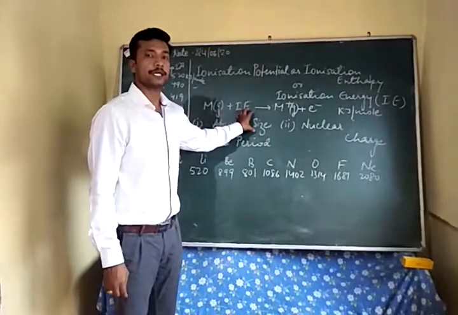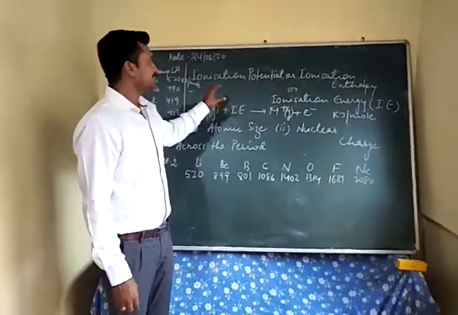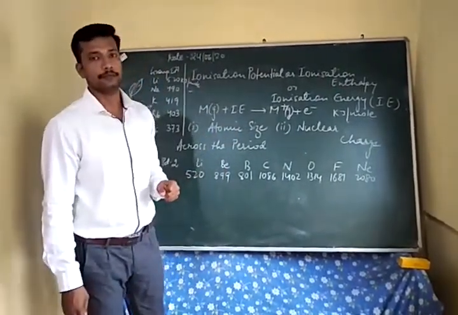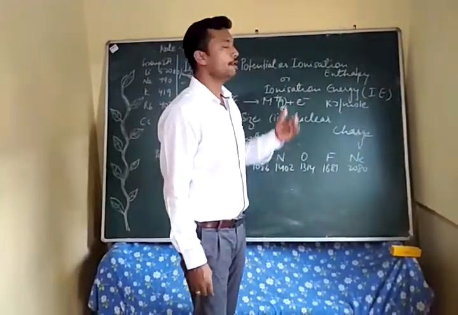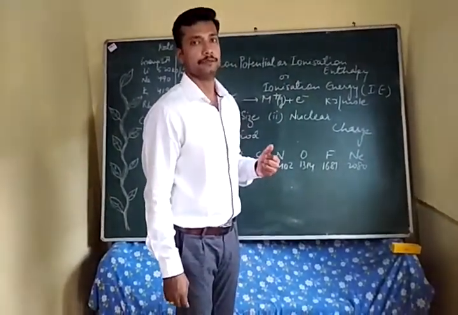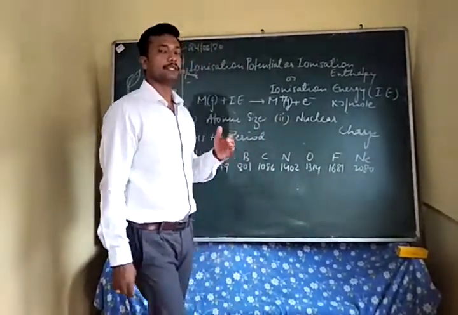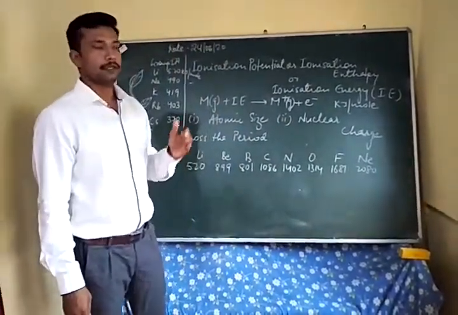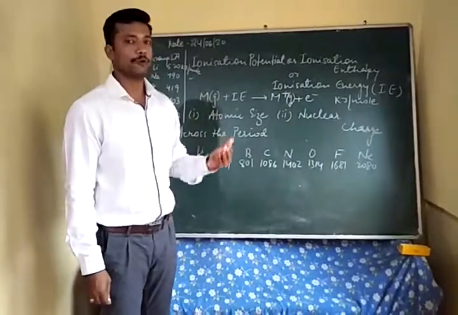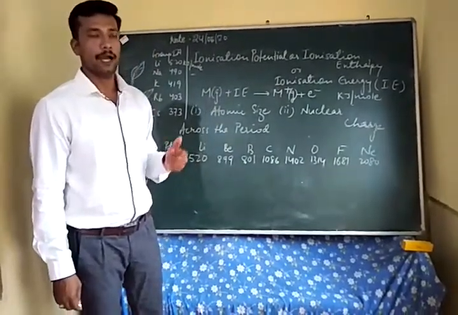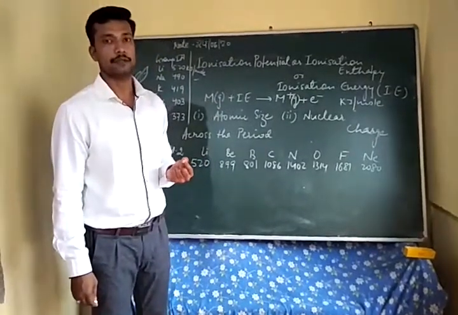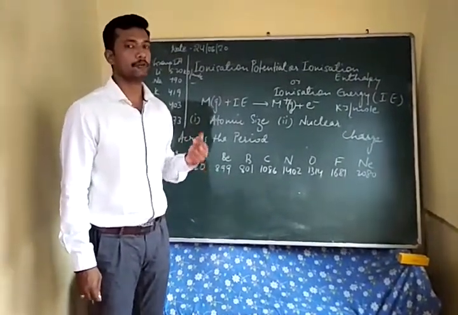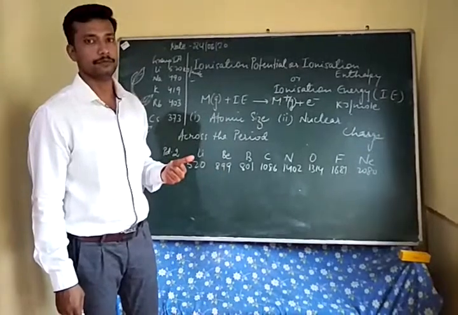Greater is the atomic size, lesser will be the ionization potential, and greater the nuclear charge, more will be the ionization potential. When the size is greater, the outermost orbit is too far from the nucleus, so the electrons are loosely held, and less energy is required to remove that electron.